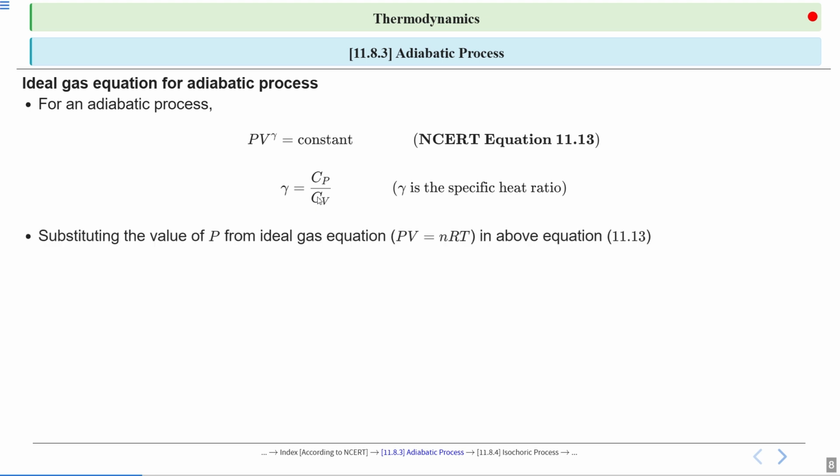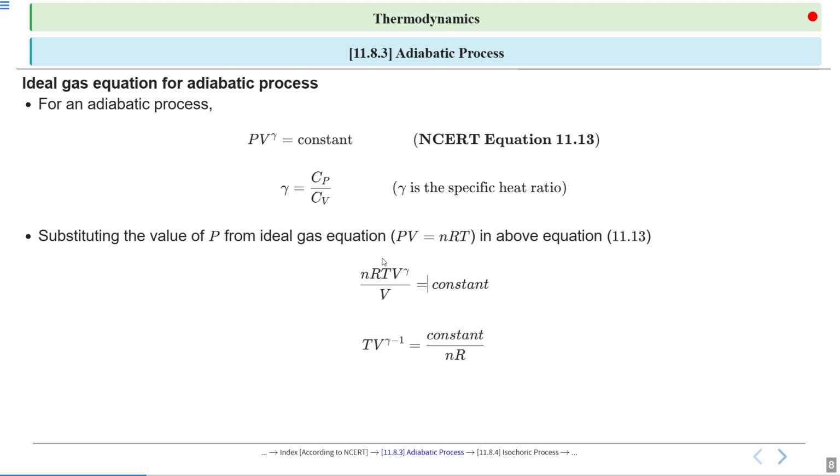So substituting the value of P from the ideal gas equation, that is PV equal to nRT, in the above expression, it will be nRT times V^gamma divided by V equal to constant. In this expression the value of PV is nRT, so the expression becomes this one.